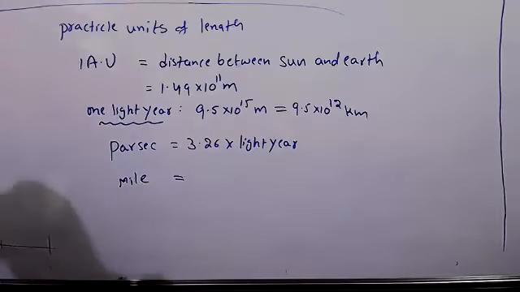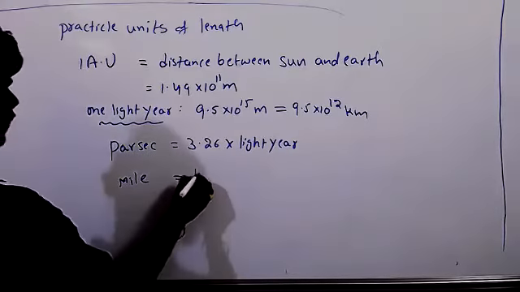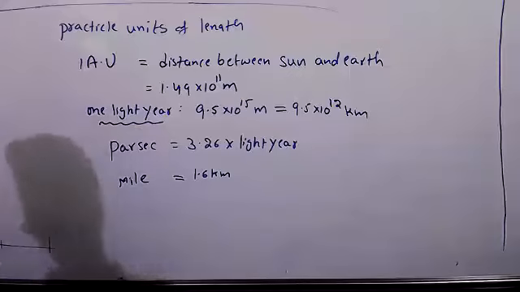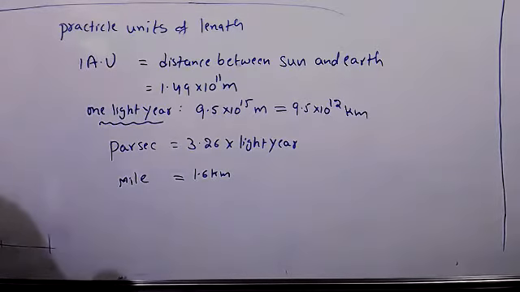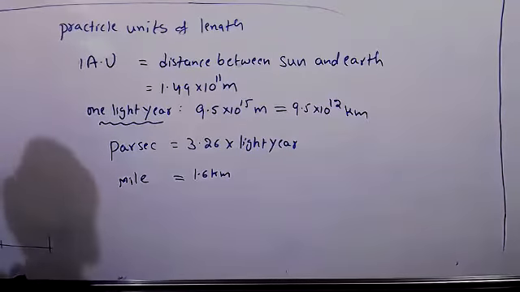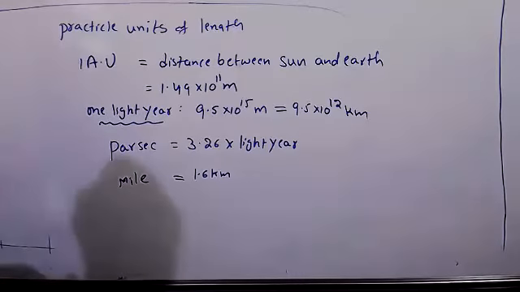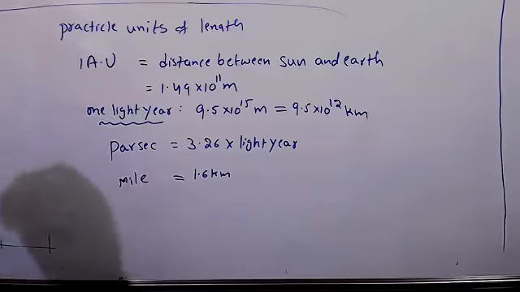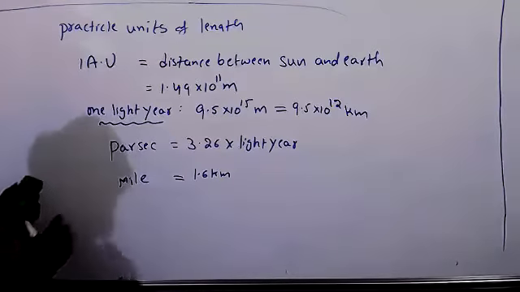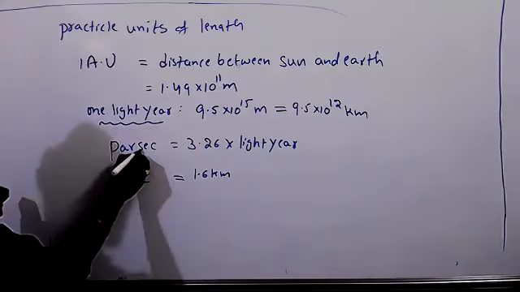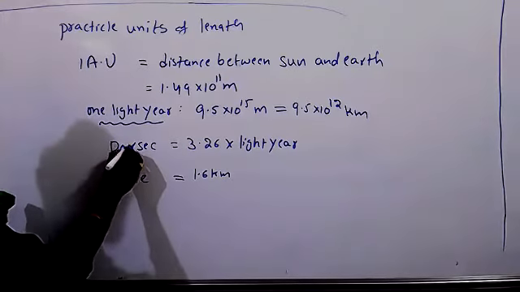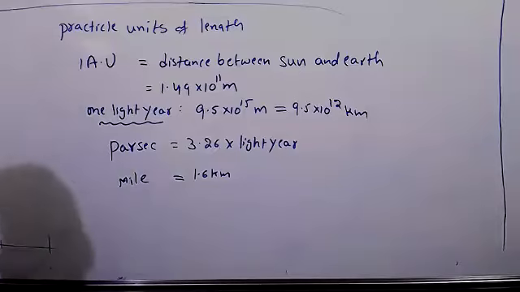Do you know how much 1 mile is? 1 mile equals 1.6 kilometers. These are some other practical units for length. Parsec is written together, with no gap. Or parallactic second can also be written.